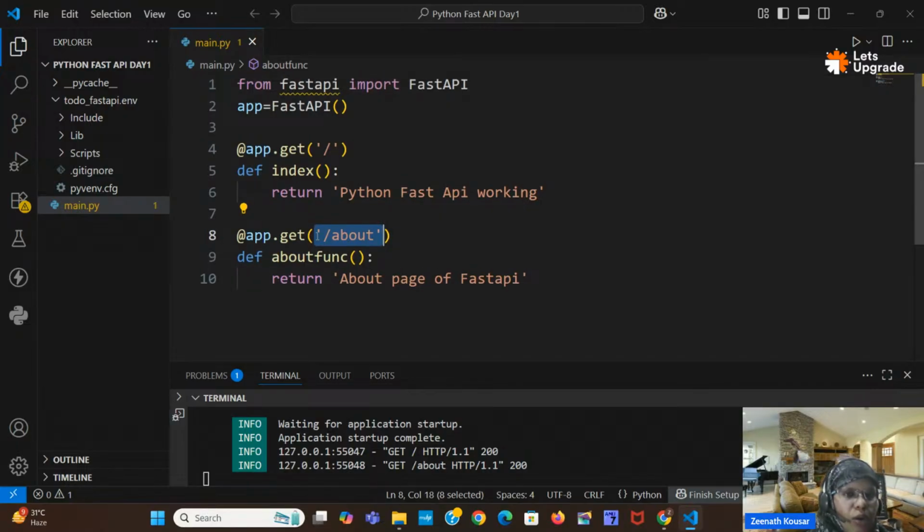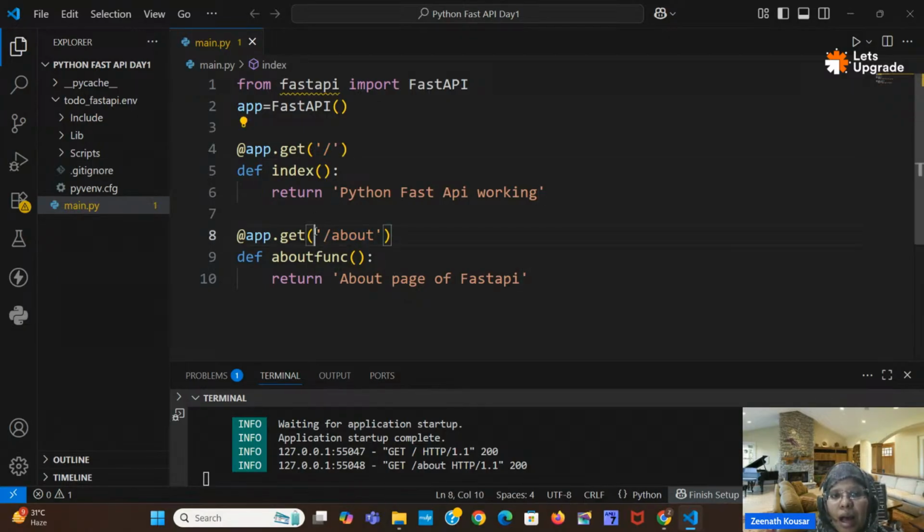other frameworks. Node.js is used in the MERN full stack technology. In MERN, in the front end we will use HTML, CSS, JavaScript and React.js, and in the backend we will use Node.js, Express.js and MongoDB database. But here in Python, in the backend we are using Django, Flask or FastAPI. So in Node.js we call it a route or endpoint, but here in Python FastAPI we call them paths.